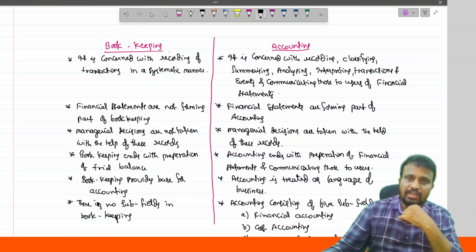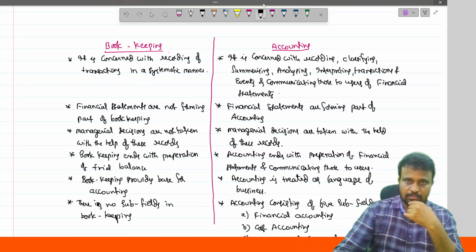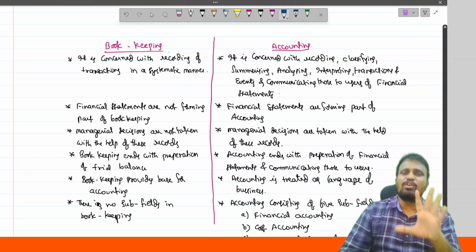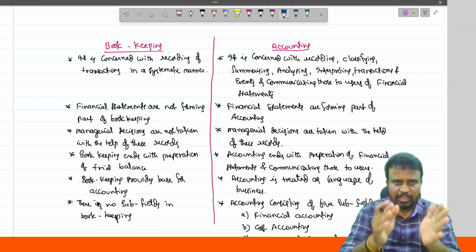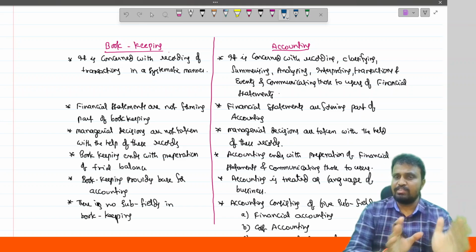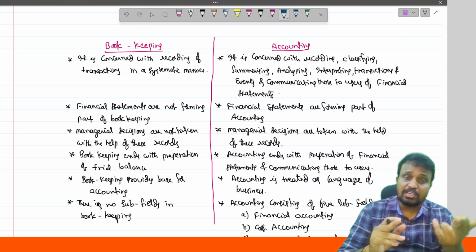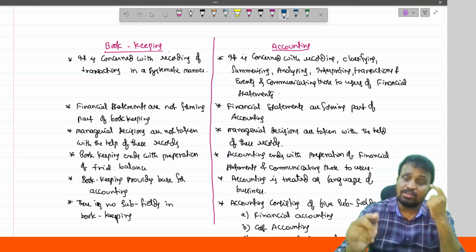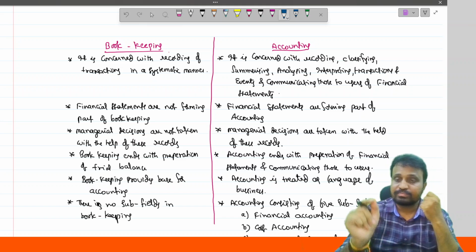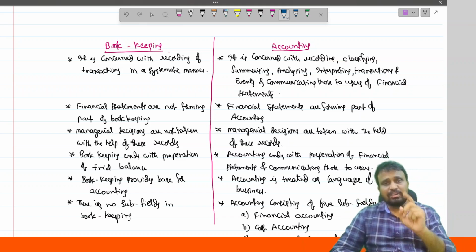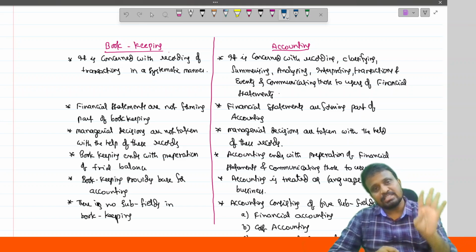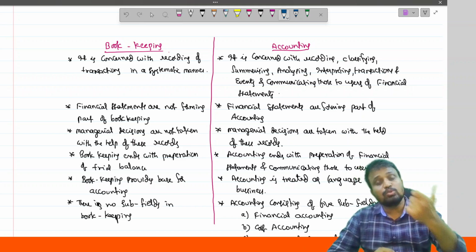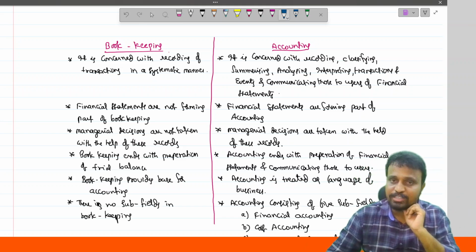Bookkeeping is concerned with recording of transactions. As we said, the bookkeeper just records the transactions and events in a systematic manner. So it covers only recording, meaning journal, ledger, and preparation of trial balance. But coming to accounting, there are 6 stages, if you remember. It is concerned with recording, classifying, summarizing, analyzing, interpreting the transactions and events, and communicating those results to the users of the financial statements.